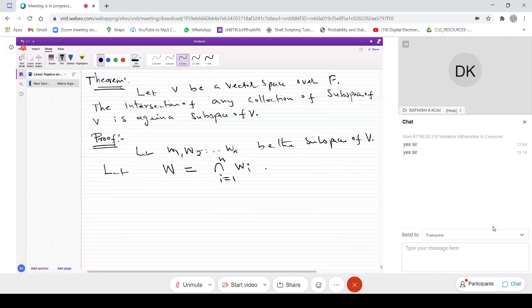Now, if you want to say this intersection is a subspace, it means W is a subspace. Now we have to show that. We have to show that W is a subspace.